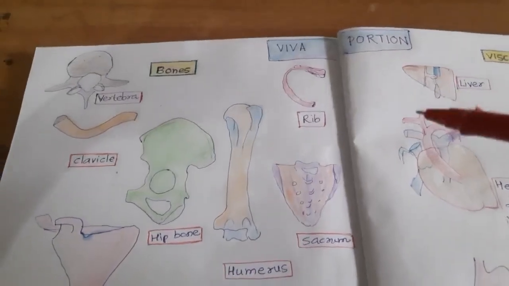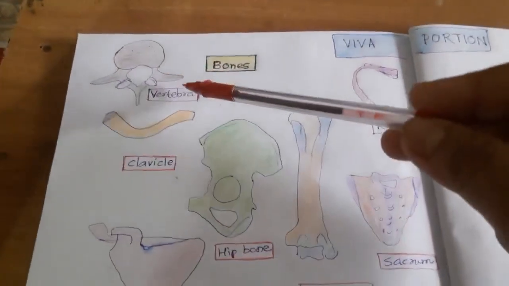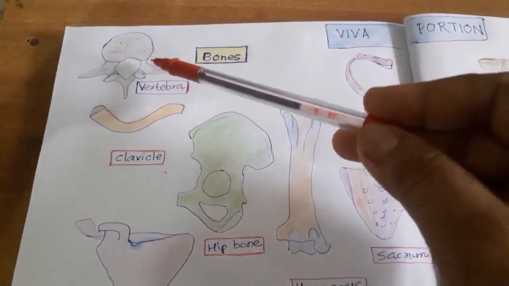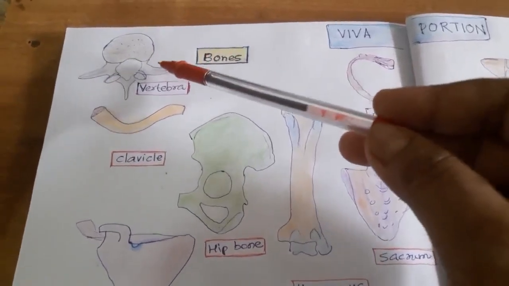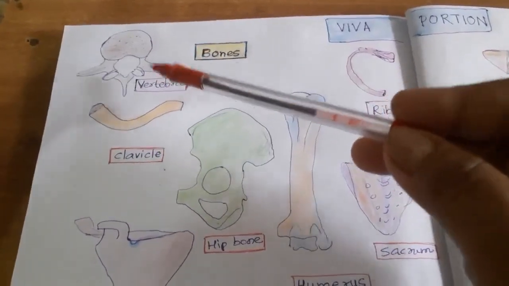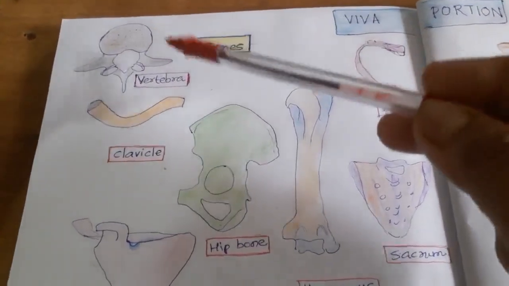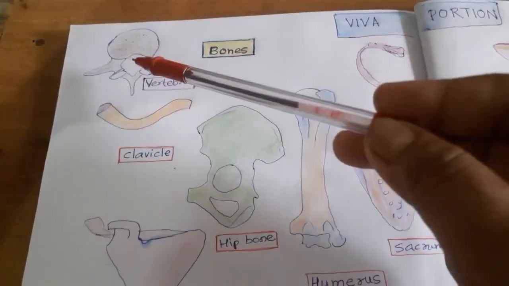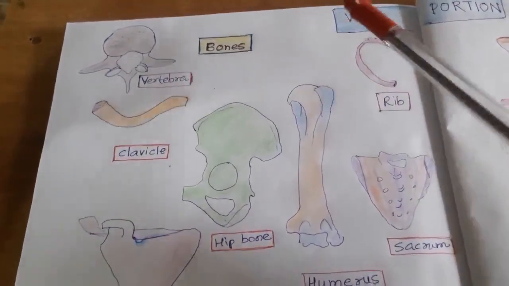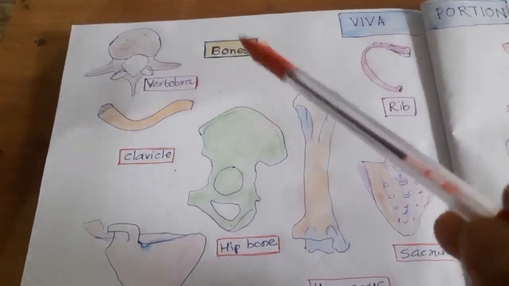Now I am going to tell you commonly asked viva questions in anatomy. First come to vertebra. How many vertebrae do we have? We have 33 vertebrae. How many spinal nerves? 31 pairs. Mind it, 31 pairs. Now don't confuse the number of vertebrae with the spinal nerves. V comes later in the alphabet, so V will be more, that is 33 vertebrae and 31 pairs of spinal nerves.